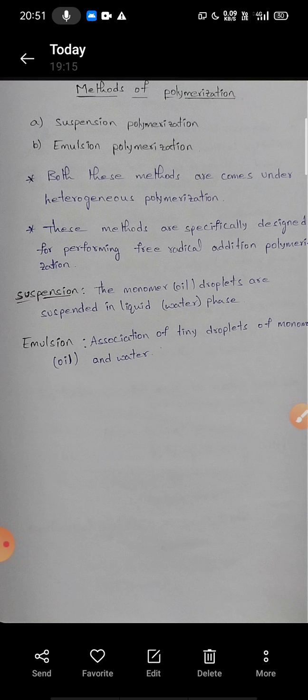Now let's discuss suspension and emulsion polymerizations. Through these, polymer dispersity and molecular weight may be improved. These methods may introduce additional processing requirements to isolate the product from a solvent. Both suspension and emulsion polymerizations come under heterogeneous polymerizations. These methods are specifically designed for performing free radical addition polymerization.